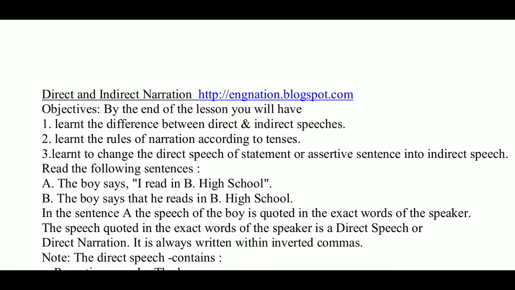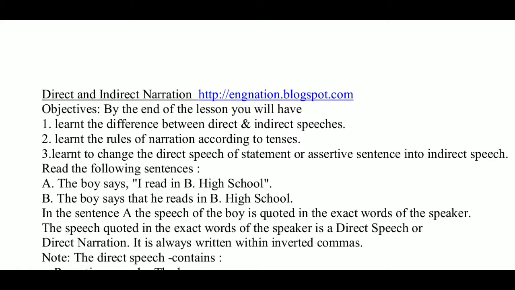"I read in B high school" is the reported speech. Clear? If the verb of the reporting speech is in present tense, then there will be no change in the verb of the reported speech.